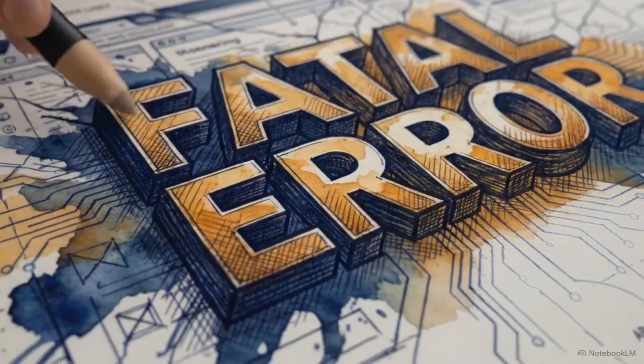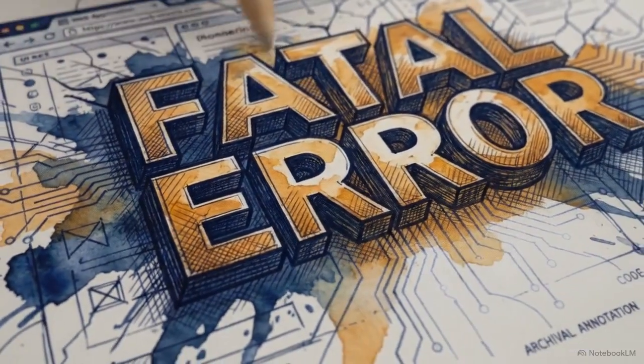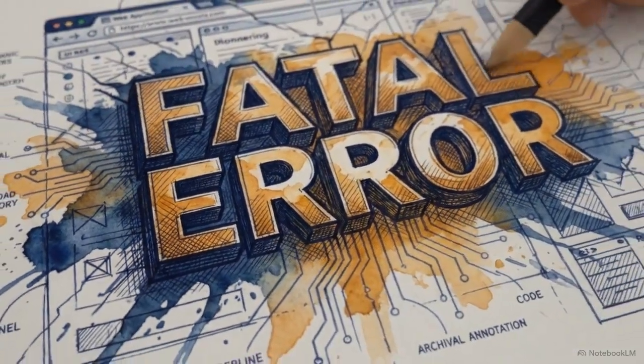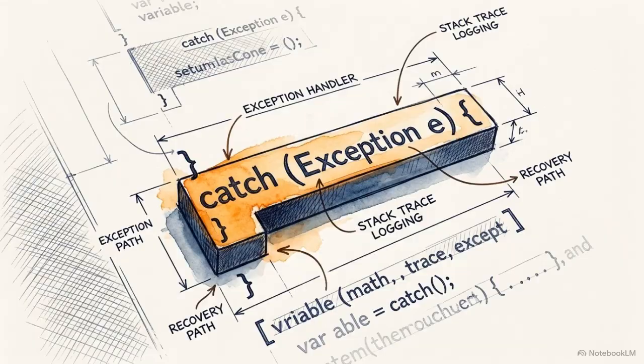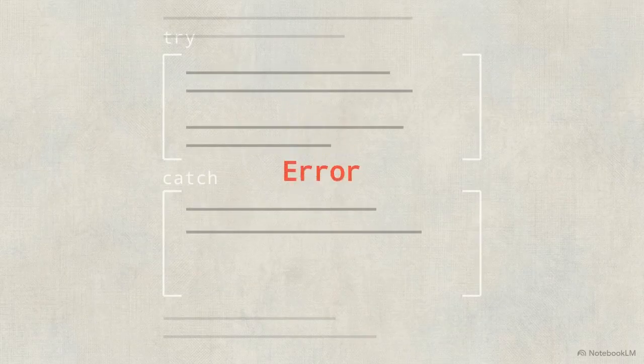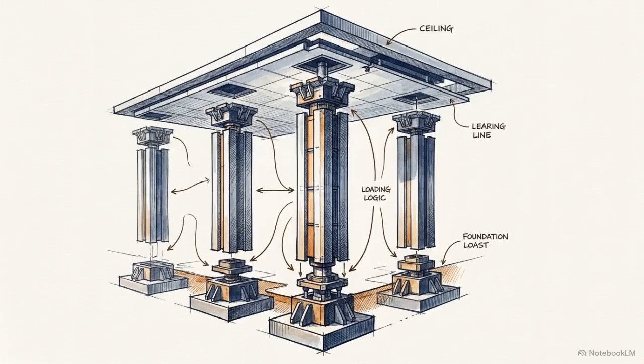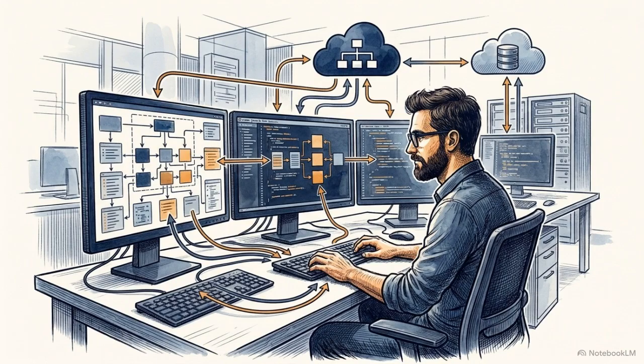Even with a strong architecture, a runtime error can occur. Without a way to manage these events, a single glitch stops the entire application. Exception handling provides a way to catch these errors before they cause a crash. Using try-catch blocks, developers manage unexpected failures and keep the rest of the program stable. Developing these 4 OOP pillars and a robust approach to error handling provides the structural discipline required for high-level professional